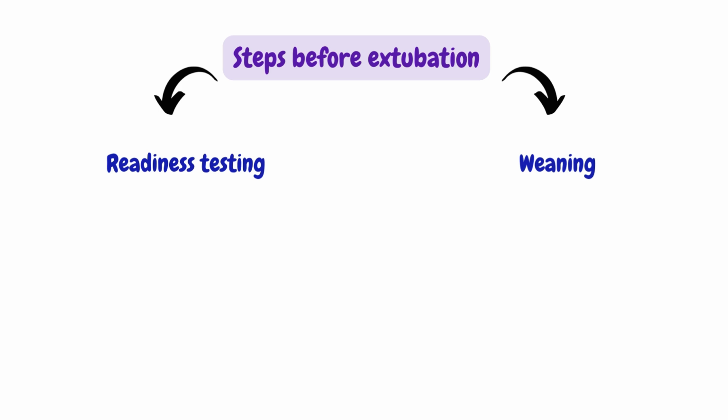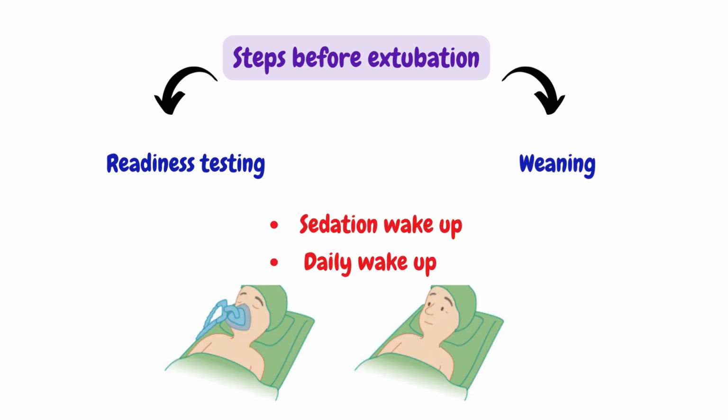There are 2 parts that need to be done prior to extubation, which are readiness testing and weaning. These should be done on an awake patient. For this we have to do sedation wake-up and daily wake-up. As long as it is not contraindicated, the patient should have a sedation vacation or daily wake-up. Turn off sedation and do a spontaneous weaning trial screen such as the Rapid Shallow Breathing Index.